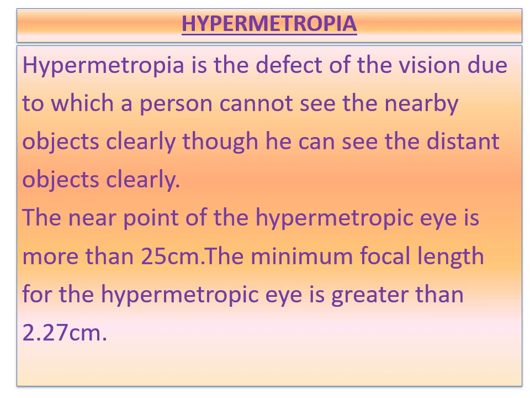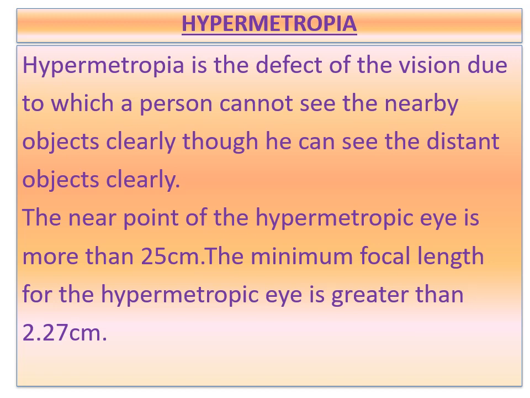Children, listen carefully. For a long-sighted person, the sight to see distant objects is normal, but to see near objects is defective. Let us discuss a few examples. A person having the defect hypermetropia cannot read a book clearly and comfortably, though he can read the number of a distant bus clearly. One more example: a long-sighted person has no problem in driving a car, but he has a problem in reading and writing. That means he cannot see distinctly the objects lying closer than a certain distance.